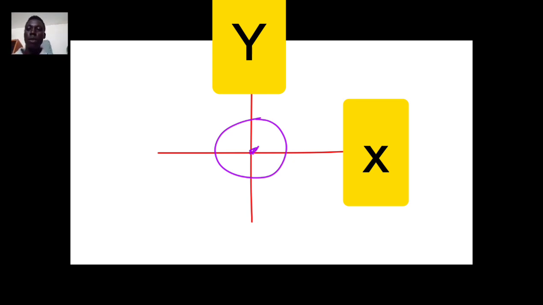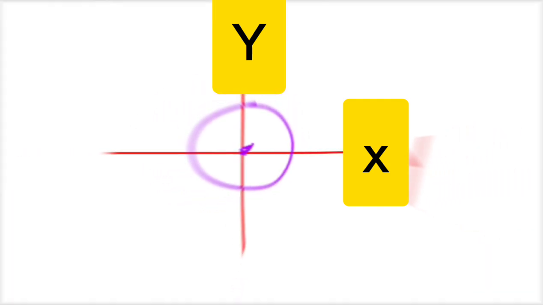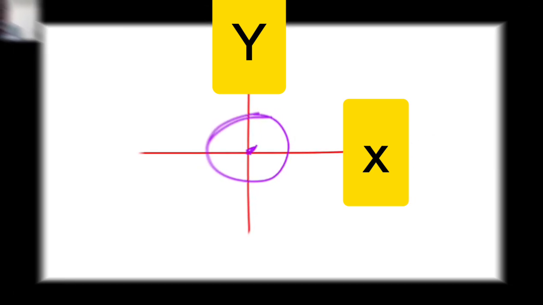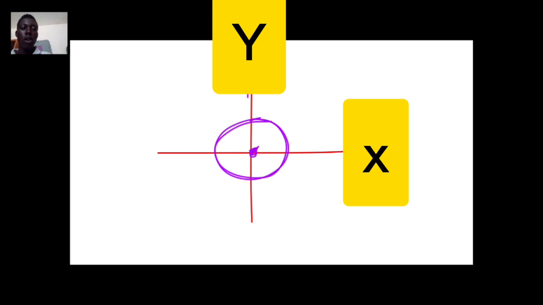This is what we will look at in this video. We shall solve some of the numbers. This is what we call the equation of a circle where the center is at the origin. This is the origin of the x and y plane.